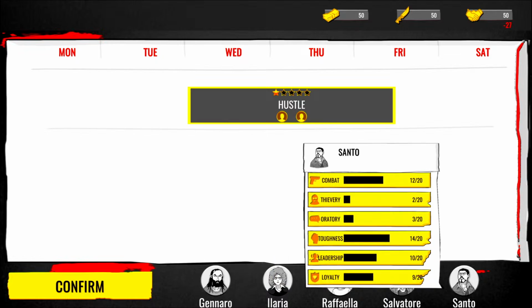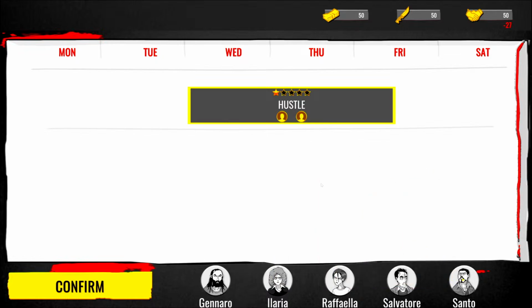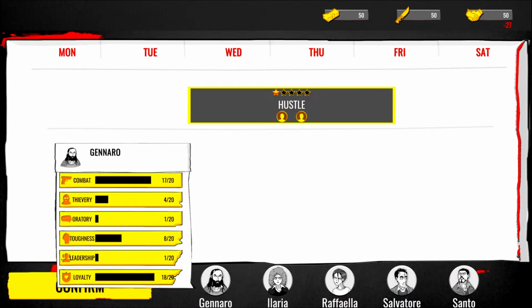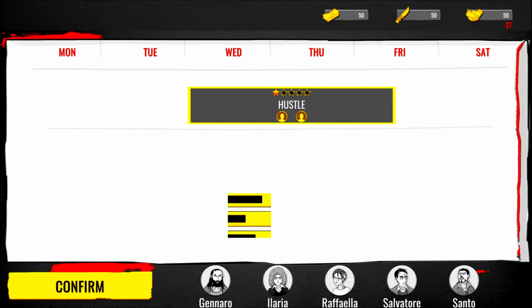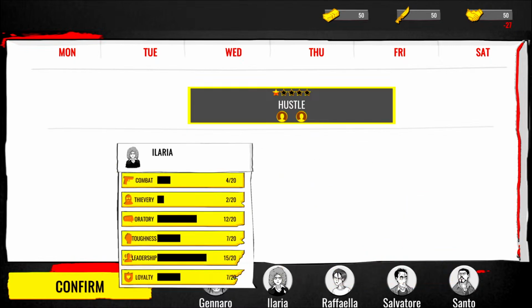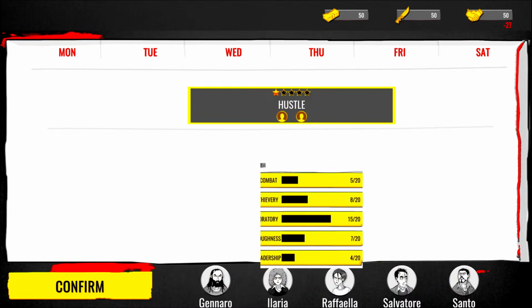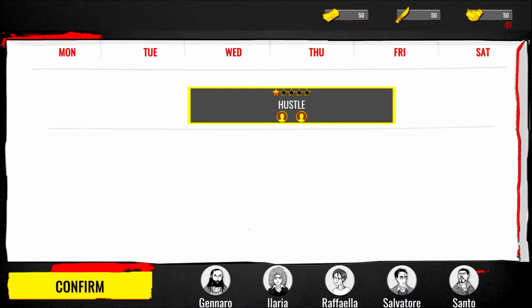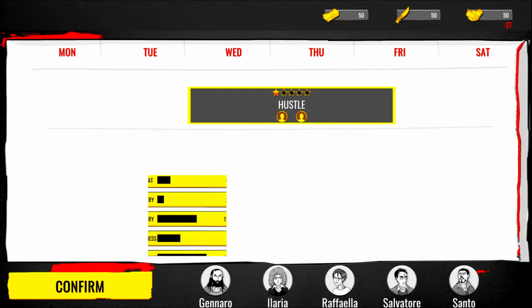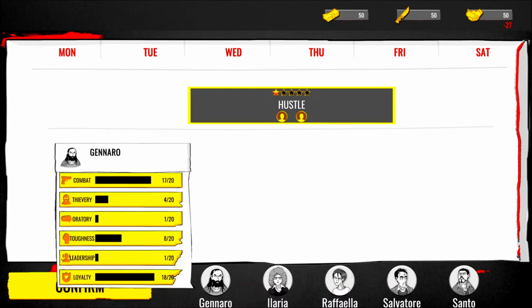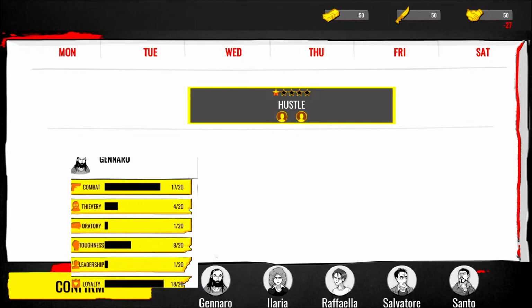Santo, he's good in toughness and in combat. Gennaro is your most loyal, followed by, it looks like Rafaela and Salvatore. For combat, though, Gennaro looks like, other than oratory and leadership, he's more of like your muscle.